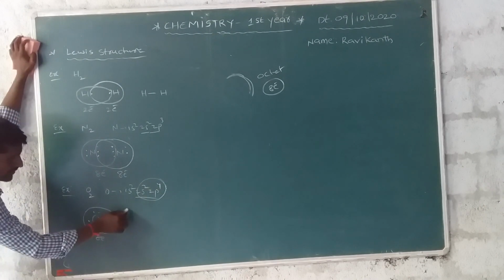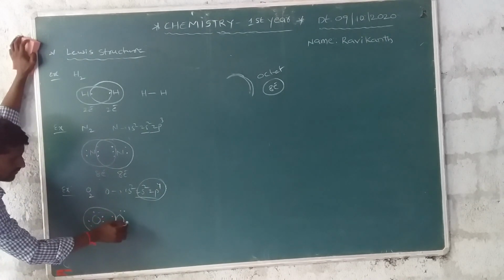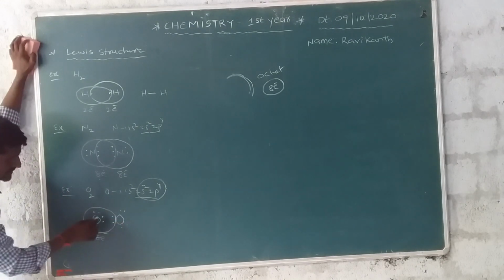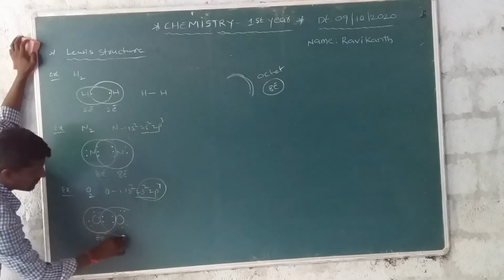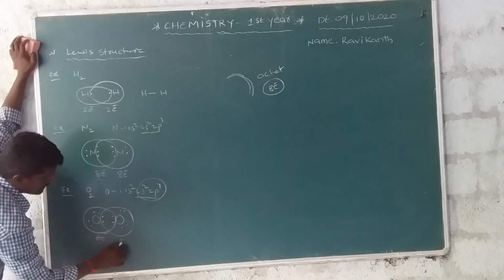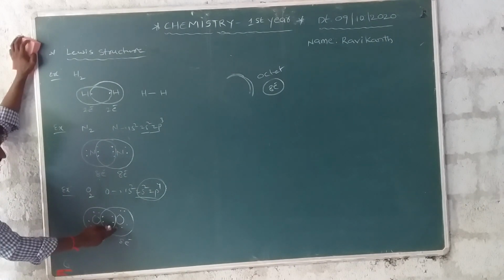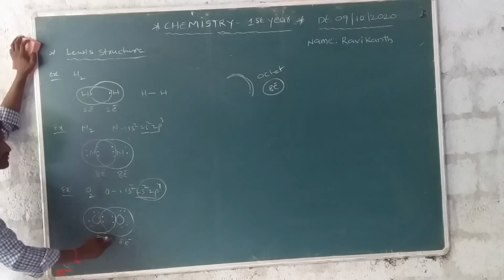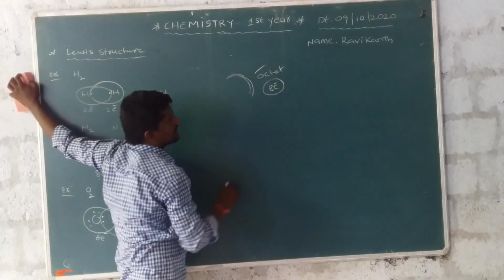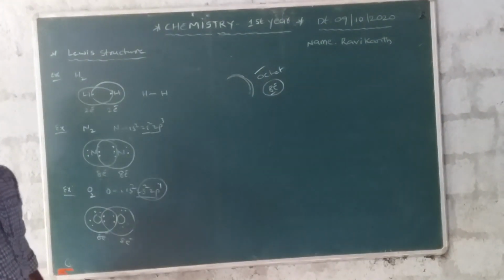In the other atom: 1, 2, 3, 4, 5, 6, then 7, 8. The sharing of 2 electrons with the neighboring oxygen atom makes totally 8 electrons. Both oxygen atoms obey the octet rule. Octet rule means 8 electrons are present in the valence orbital.